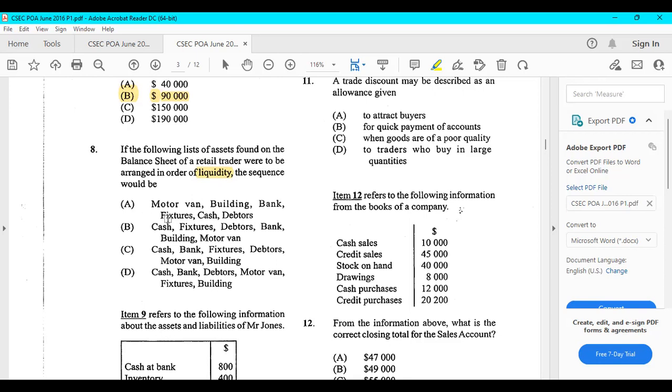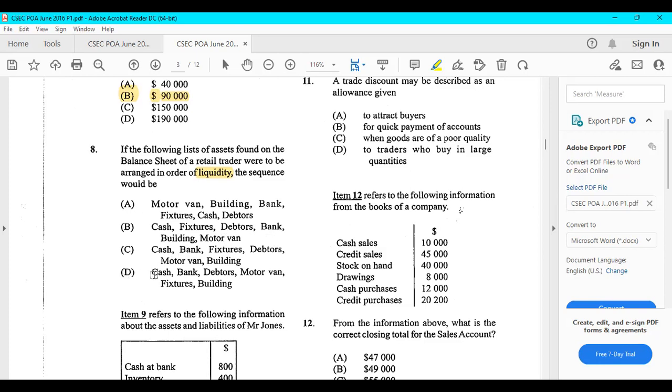So the answer cannot be A. Either B, C, or D, but definitely not A. Let's look at B. Cash, then fixtures, and debtors. No. Fixtures, no. That's a non-current asset. So it cannot be B. C, cash, bank, fixtures, debtors. How can fixtures come before debtors? No, that's wrong. Fixtures cannot come before debtors because fixtures is non-current while debtors is current. So no, that is wrong. So the answer has to be D.